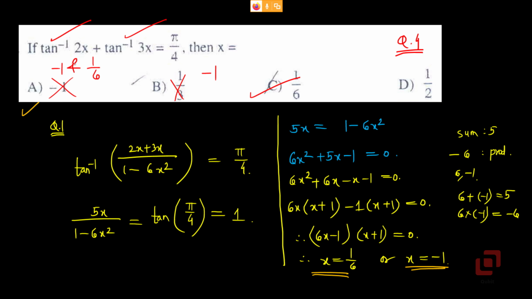Now if the value of x were minus 1, we will get tan inverse of minus 2 plus tan inverse of minus 3. Can it ever be pi by 4? That is the question that we are trying to answer. Let us go back to our graph of inverse tangent function.